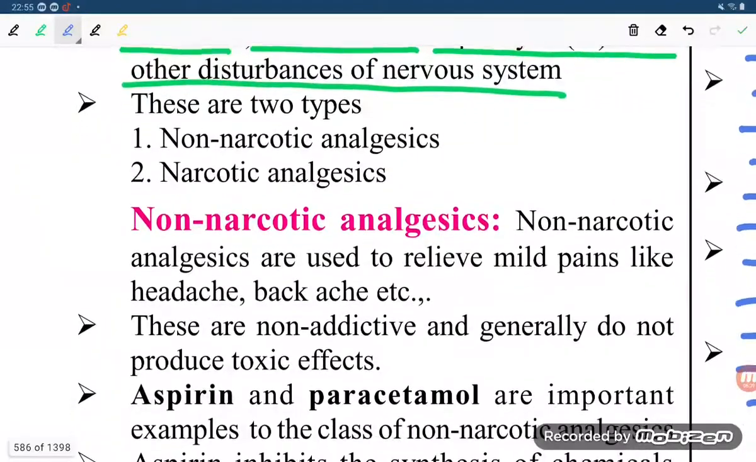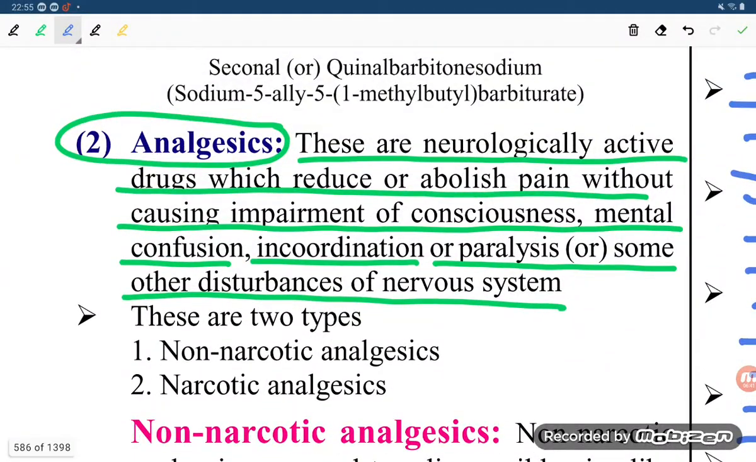This is all about what we studied, student: analgesics. I told you that they are neurologically active drugs, and these are of two types: non-narcotic analgesics and narcotic analgesics. Non-narcotic ones are not that dangerous, student, but narcotics are addictive. They always produce sleep, and if a person is taking narcotic analgesics, he will become used to taking them.